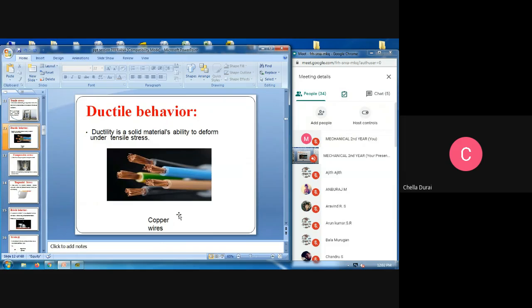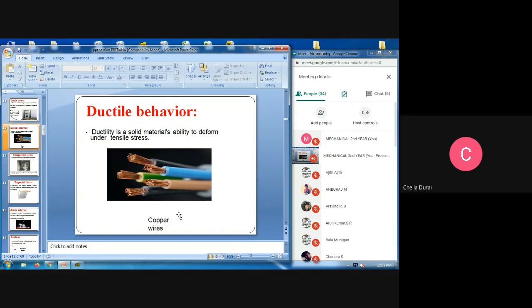Next one, the ductile behavior. Ductility is a solid material's ability to deform under tensile stress. Examples: copper wires. These are very basic examples. We use copper wires day to day, so copper wires are the main important ductile material we use.